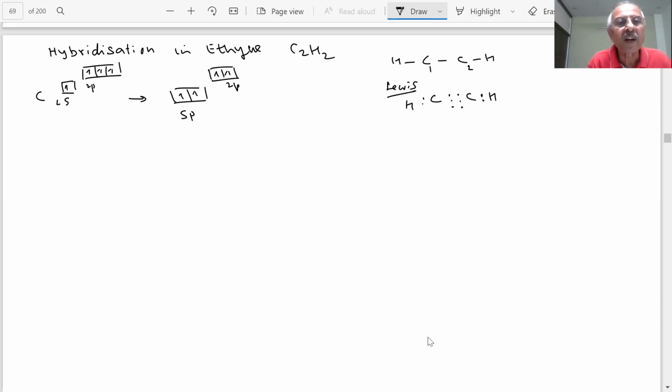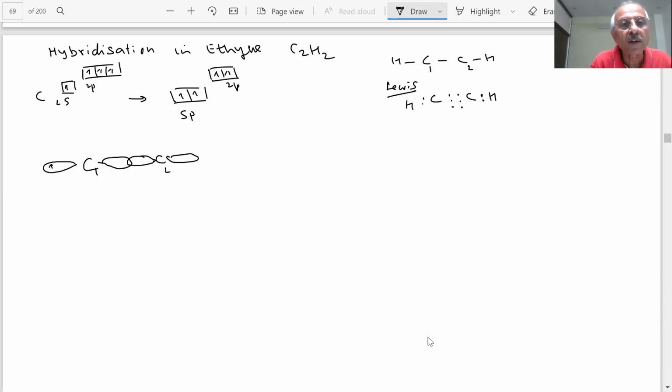So what will be the result of this, student? Each carbon is sp hybridized. Then what will happen? You have something like this, student. sp hybridization. How many orbitals will be formed? Two orbitals. This carbon, and you have another carbon, student. Two orbitals are being formed, on carbon 1 and carbon 2.